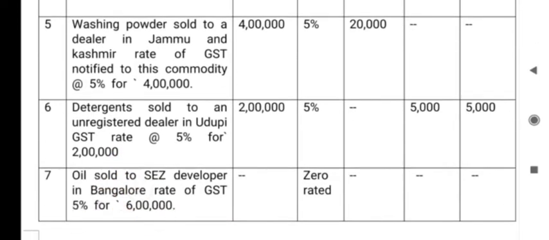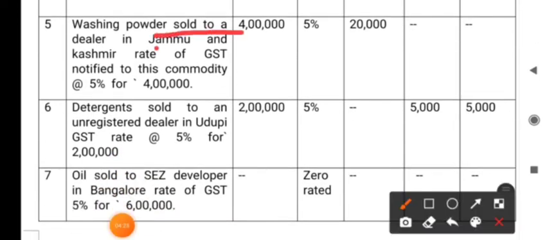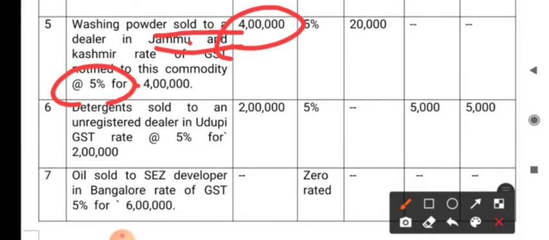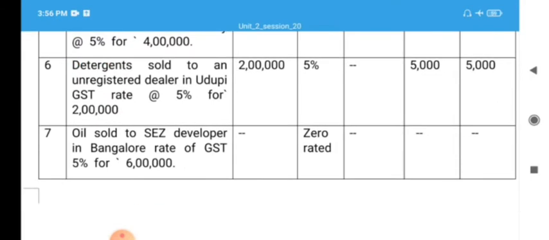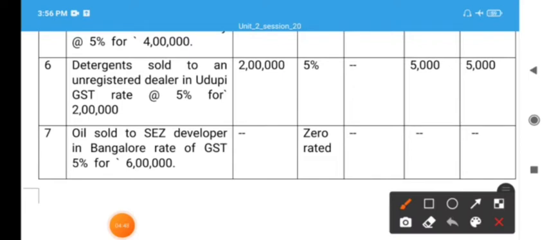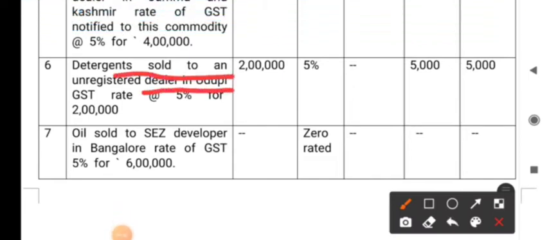Fifth one, washing powder sold to a dealer in Jammu and Kashmir, rate of GST notified to this commodity is how much percent? 5%. So it is a supply from Karnataka to Jammu and Kashmir. So interstate, it is taxable. So taken in taxable turnover column. Similarly, the amount of tax will be taken to IGST column. Sixth one, detergent sold to an unregistered dealer in Udupi.